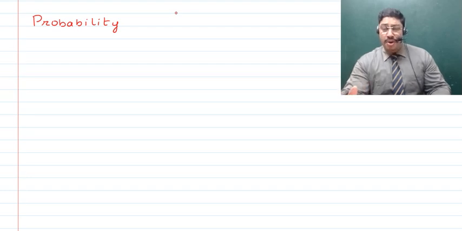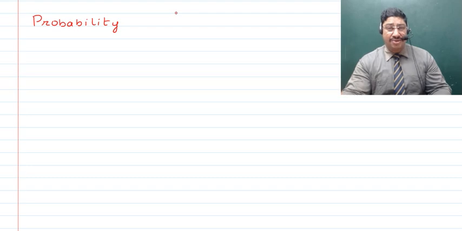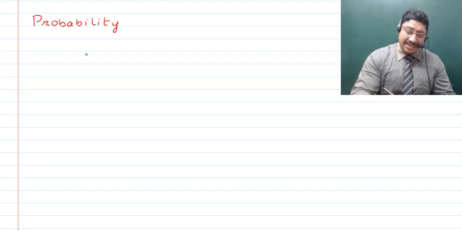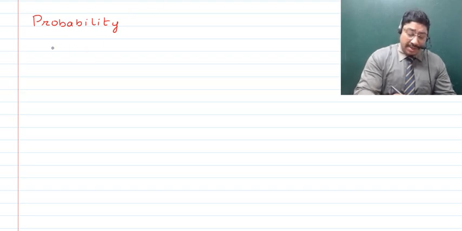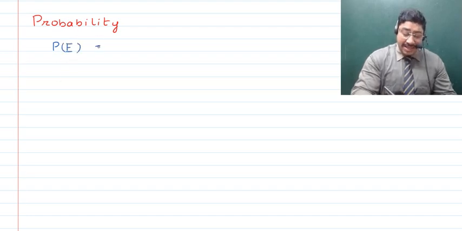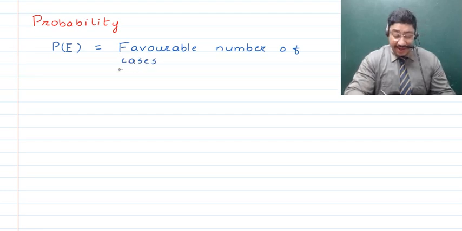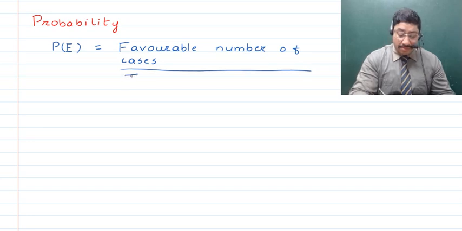And when we talk about probability, normally the probability that we find out is known as the a priori probability, and its definition is: suppose we are to find out the probability of an event to happen, and that event is, say, some capital E, then here we will have a fraction, and the fraction will be the favorable number of cases, that is the number of cases which are possible for an event to happen, divided by the total number of cases.